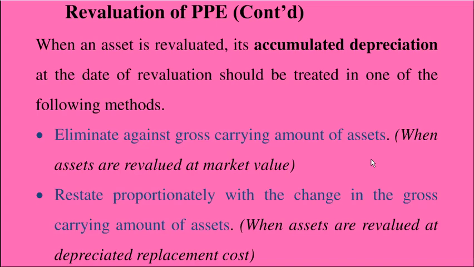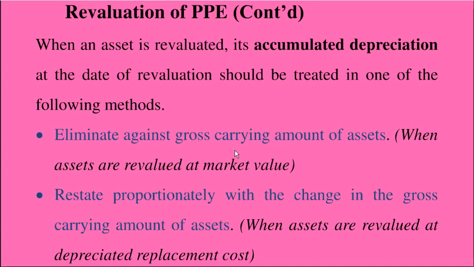Treatment number one: you can eliminate the accumulated depreciation account balance against the gross carrying amount of the asset. Actually, this is what you have been doing in your advanced level. So you are familiar with the first method. That means when you revalue, the accumulated depreciation account balance is eliminated.